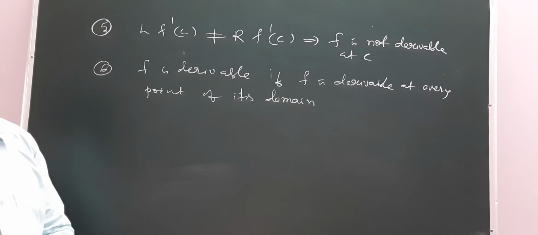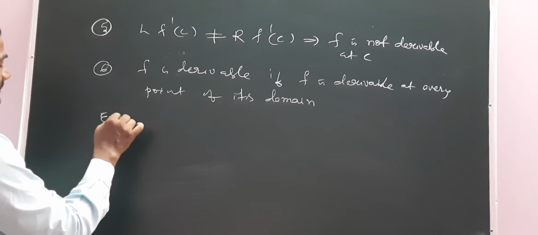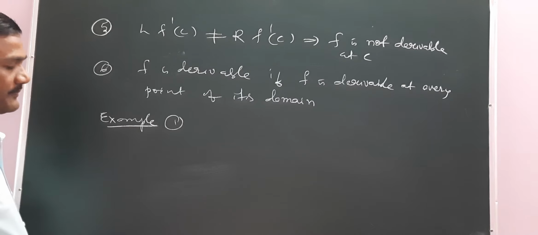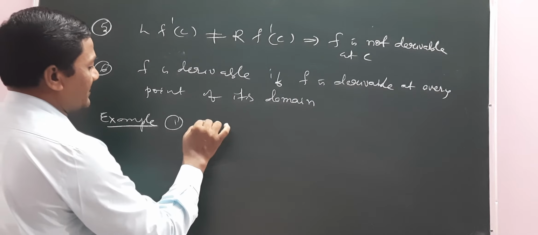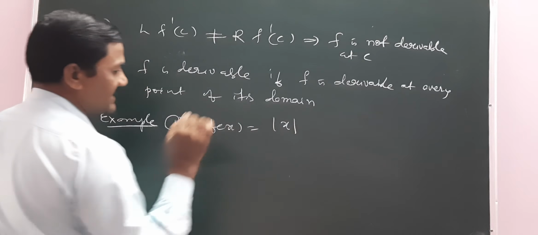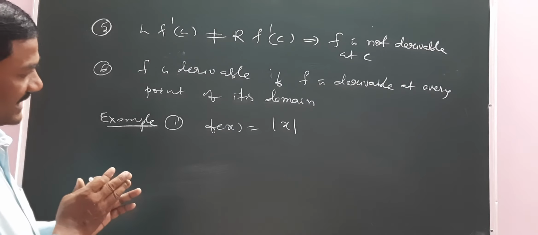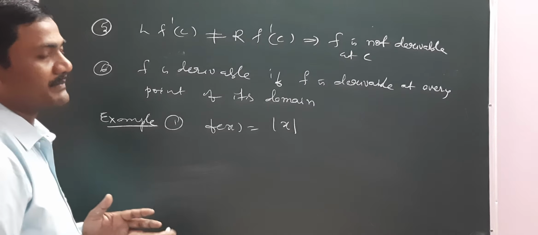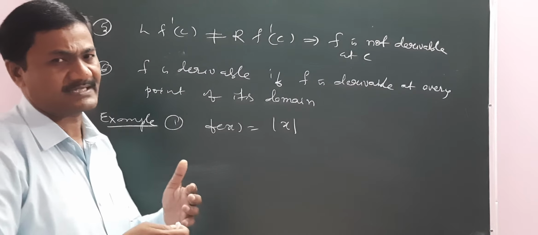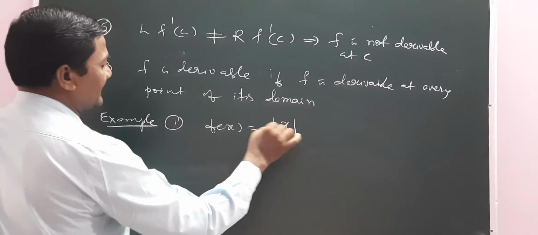Now coming to the example of derivable. Example 1. Suppose f of x is equal to the modulus function. Generally we first study standard properties or standard examples, and then we move into difficult, complex problems. So consider f of x equals mod x.